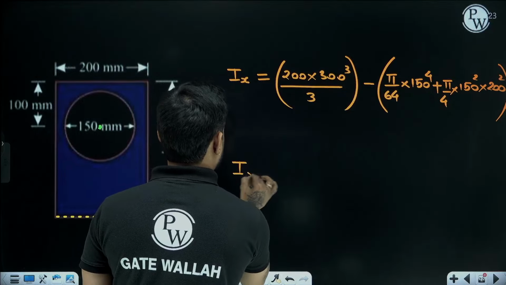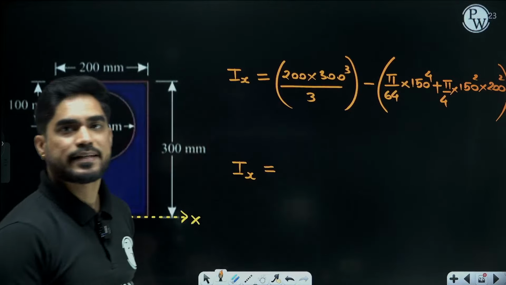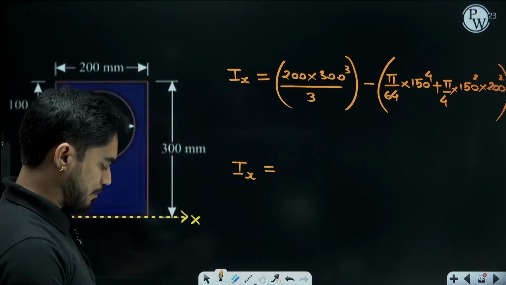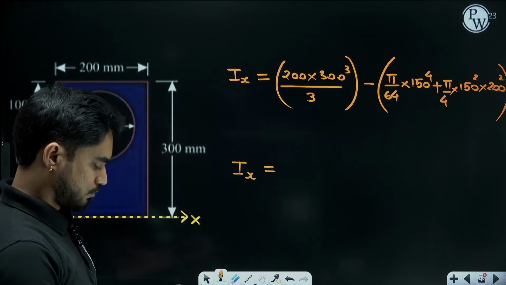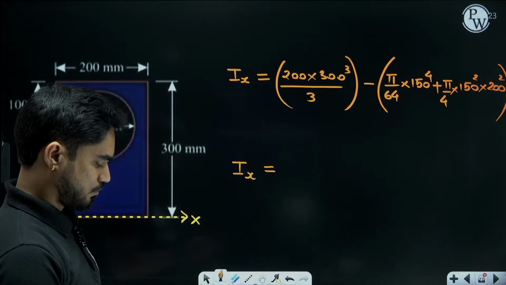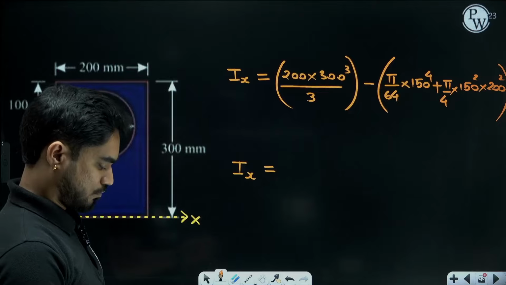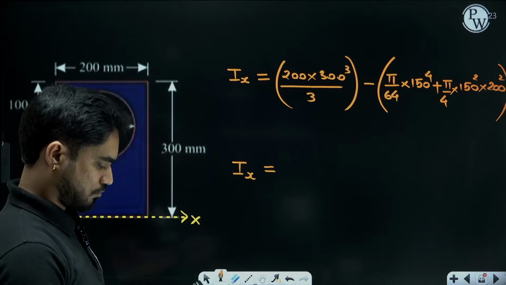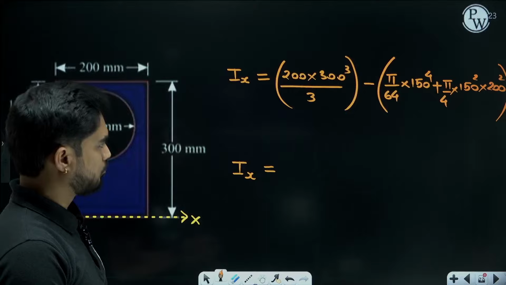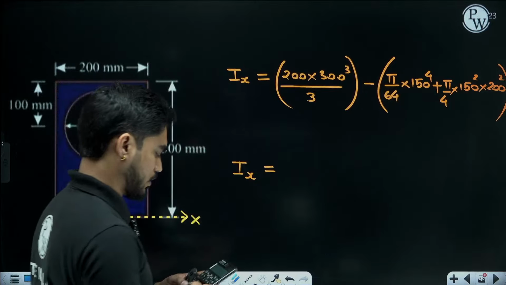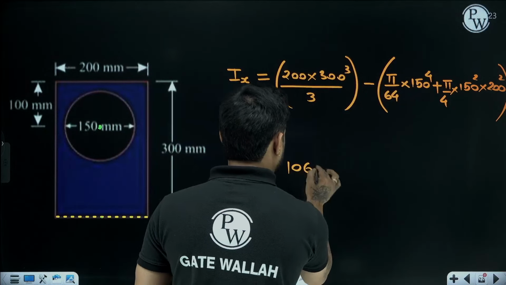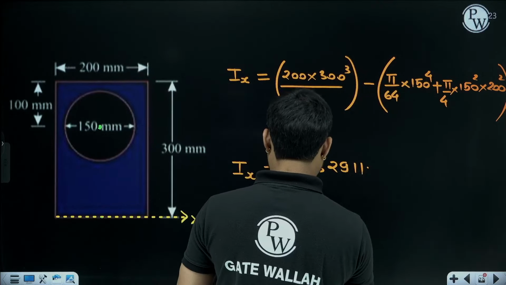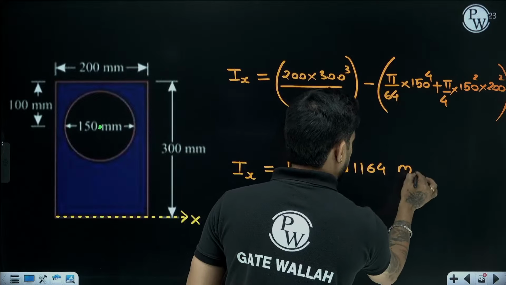You are going to get the moment of inertia about the x-axis. How much is this? It will be mm to the power 4. 1068291164 mm to the power 4.